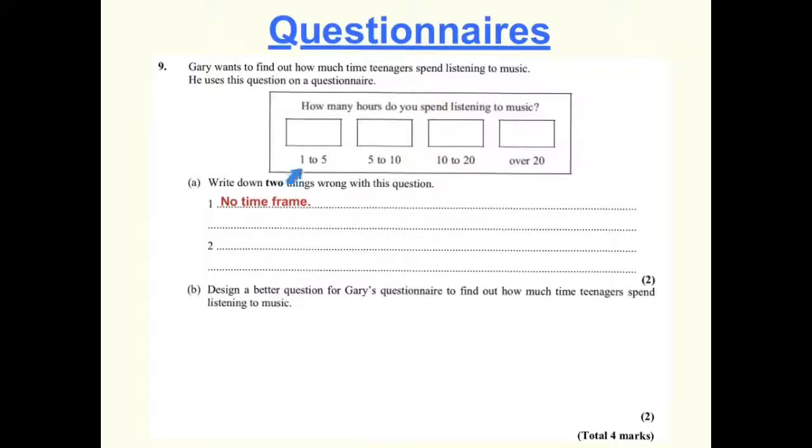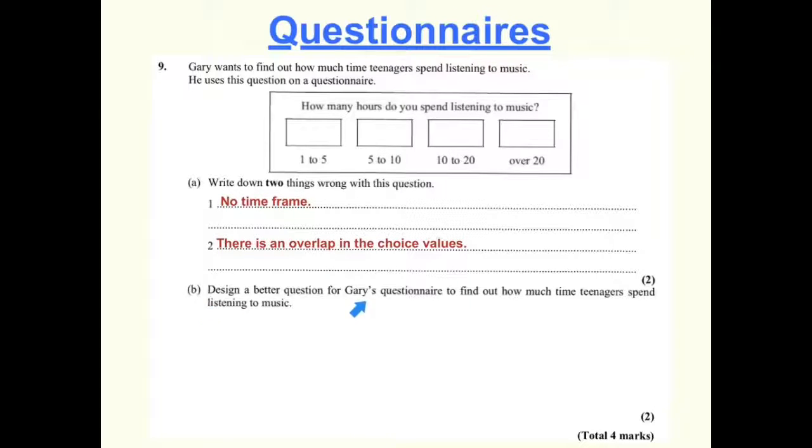Second thing we need to look at is the boxes here, the options boxes. If I listen to music for 5 hours, which box would I put it in? Trouble is, he's overlapped these boxes, which now makes it really difficult for anybody to answer. So that would be the second issue. As I said, these are pretty standard. There's no time frame and there's an overlap. So if you have a question like this, they're the first two things you need to check out.